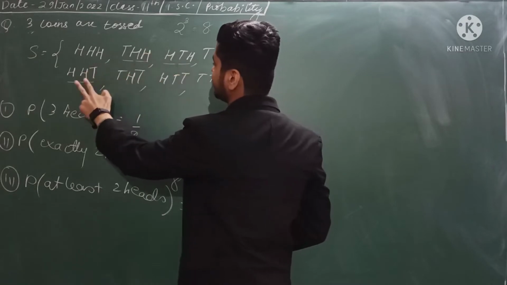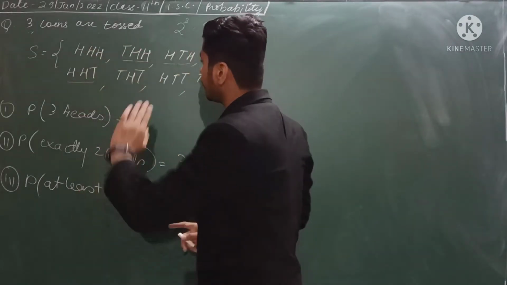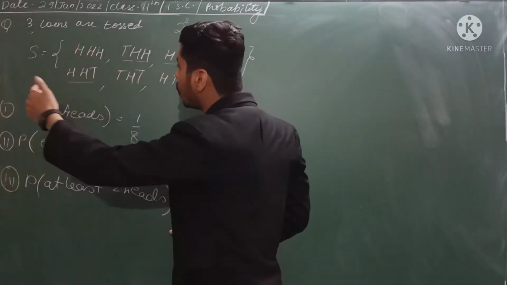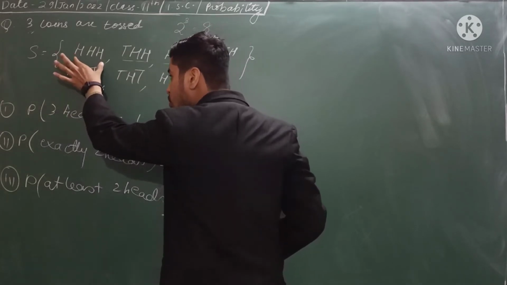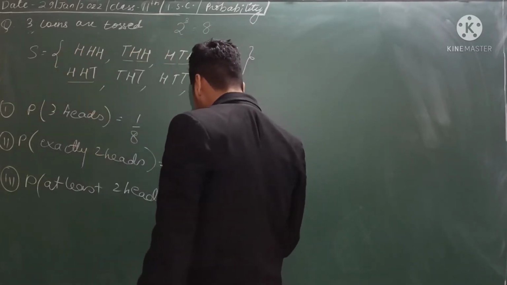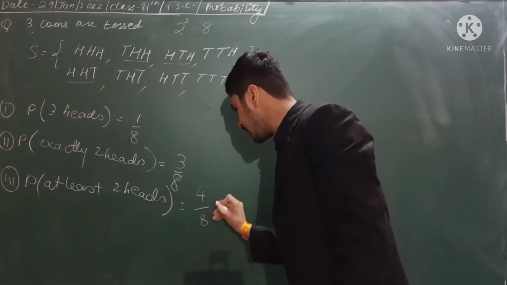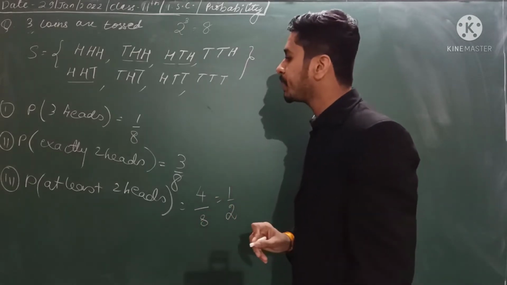So these 3 are the fixed ones with 2 heads. You can go for 3 heads more, so you have to include this also. So in total you have 4 favorable cases, the total number is 8, so the answer is 1 upon 2.